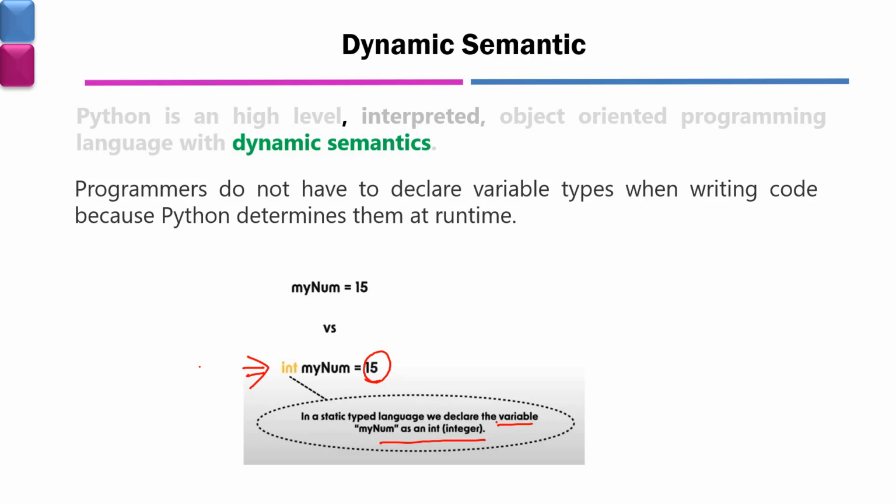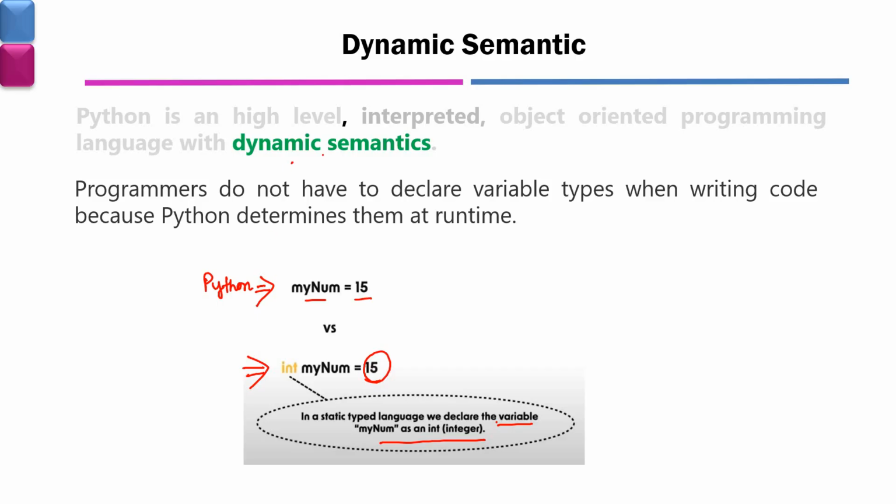But in case of Python, we don't have to declare the type, and that's why it is called dynamic semantics. So how is it written? I will simply write myname = 15. That means I will simply say that myname is a variable and I'll be storing 15 into it. And I'm not telling it is int, it is understood by default. Since I have stored 15 in it, that means myname must be an integer variable. And that's why, for this particular feature, Python is said to follow dynamic semantics.